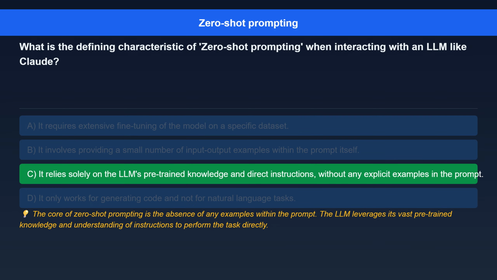The correct answer is it relies solely on the LLM's pre-trained knowledge and direct instructions, without any explicit examples in the prompt. Here's the explanation. The core of zero-shot prompting is the absence of any examples within the prompt. The LLM leverages its vast pre-trained knowledge and understanding of instructions to perform the task directly.